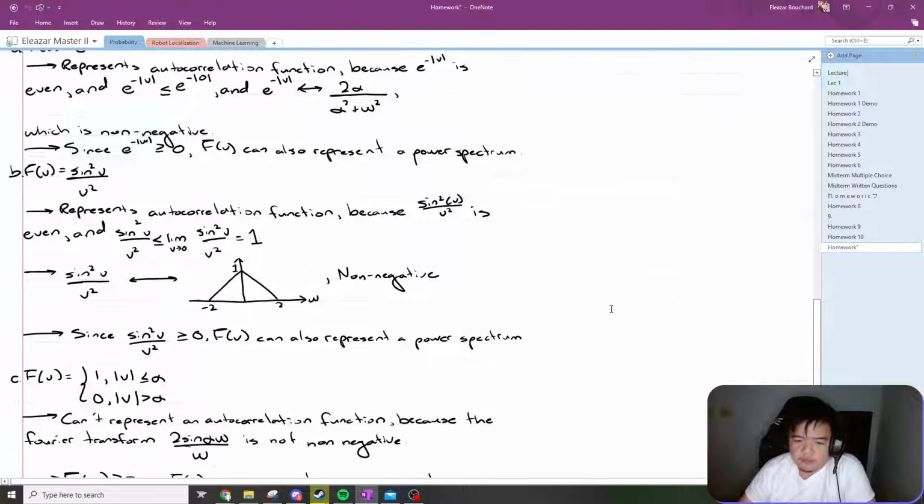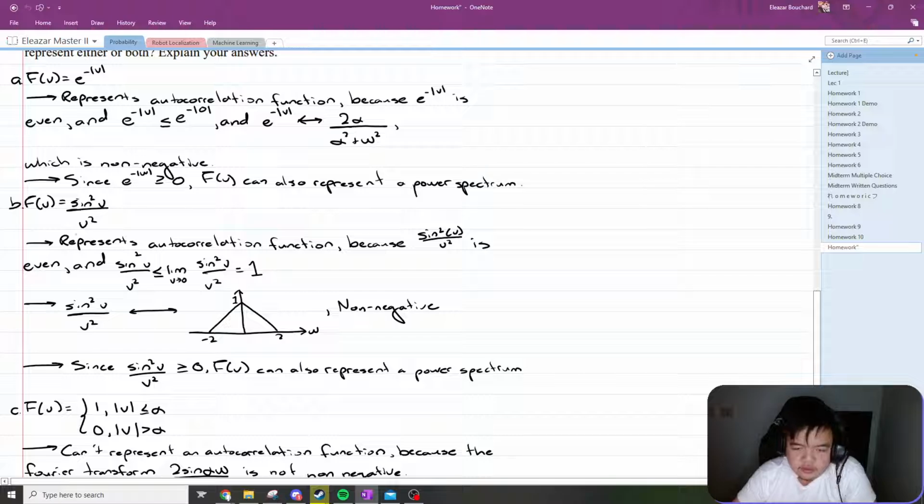Okay, b, we have f of v equals sine squared v over v squared. This also represents an autocorrelation function because, setting v to omega, sine squared omega over omega squared is even, and it is less than or equal to 1, the limit as omega approaches 0.